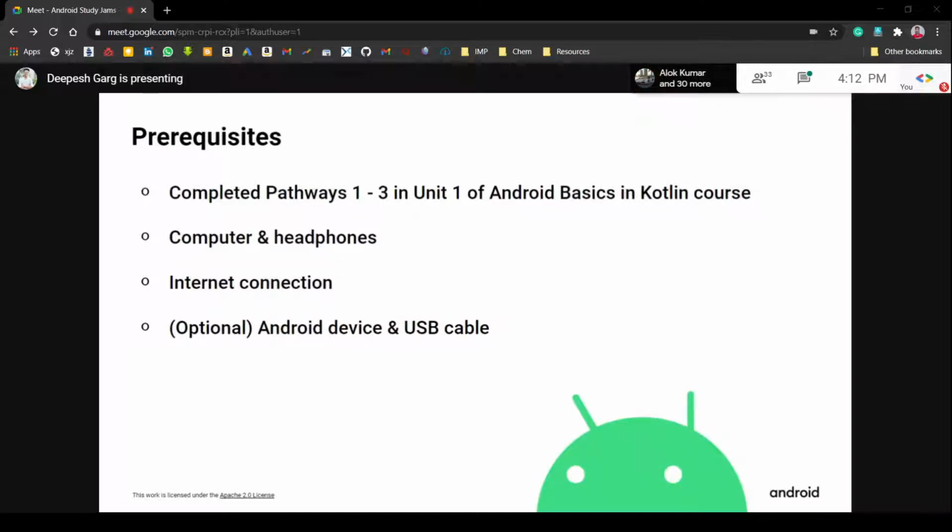And the fourth one is optional, that you should have an Android device and a USB cable. If you can't run the emulator in your Android Studio, like if your PC's RAM size is not enough, you can use the Android device and USB cable instead of the emulator. I told you yesterday what the emulator is. The emulator is the virtual Android device that we discussed yesterday also. So these were the prerequisites for today's session.